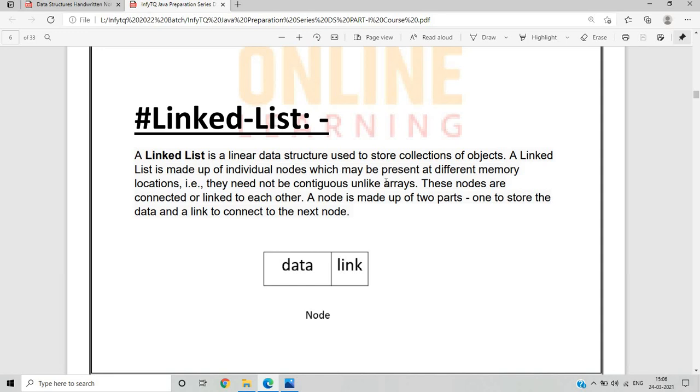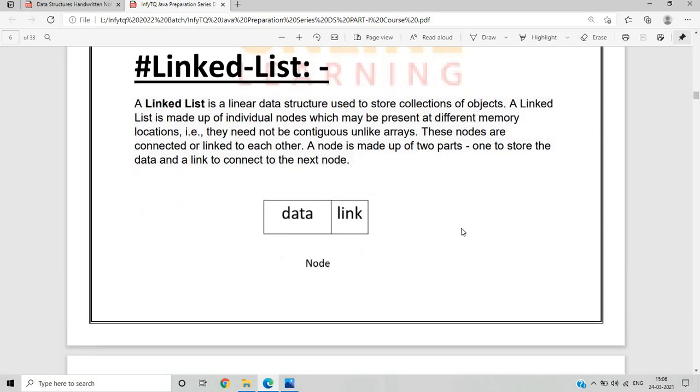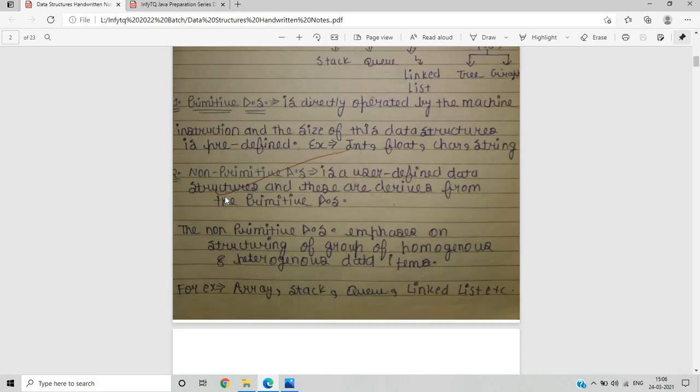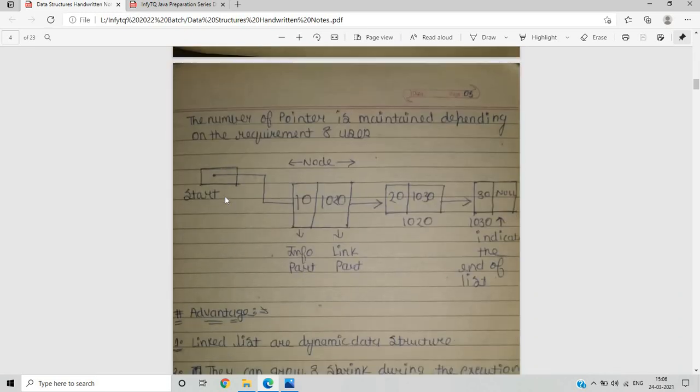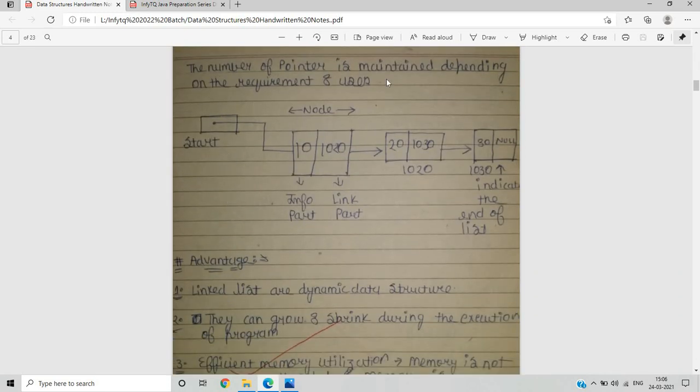These nodes are connected or linked to each other. A node is made up of two parts, one to store data, which is the actual data, and a link to connect to the next node. What is the link? A link to the next node. You can see the diagram in the handwritten notes: this is the data part and this is the link part. The link part is connected to the next node, and the info part is the actual data. The list has a starting point, the head, and the last point, the tail.